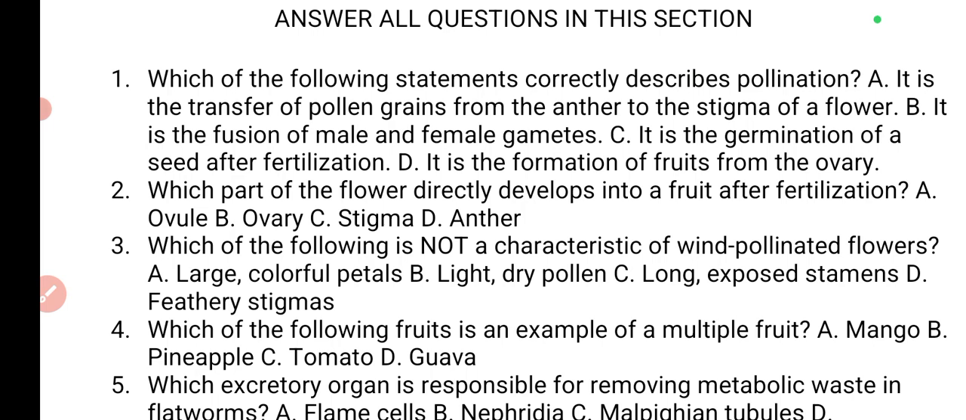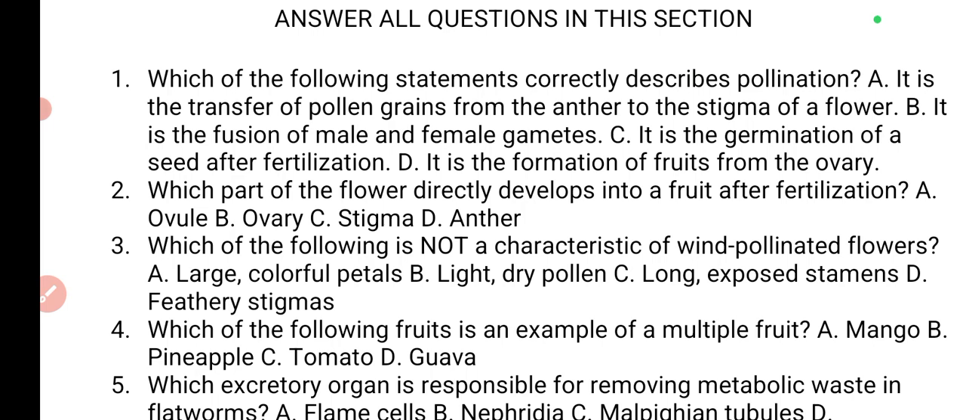All right, so the first one says, which of the following statements correctly describes pollination? A, it is the transfer of pollen grains from the anther to the stigma of a flower. That is the exact answer. You need not go over the other options. Since we know that pollination is transfer of pollen grain from anther to stigma, that is going to be the answer, option A.